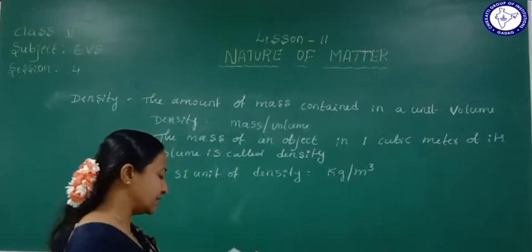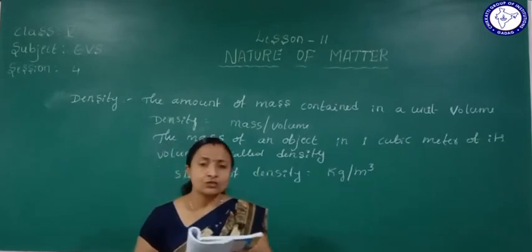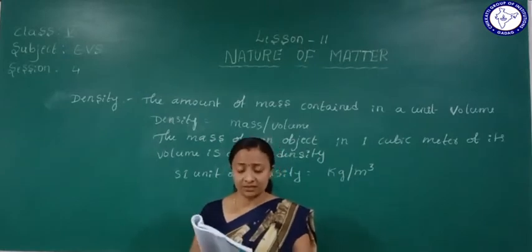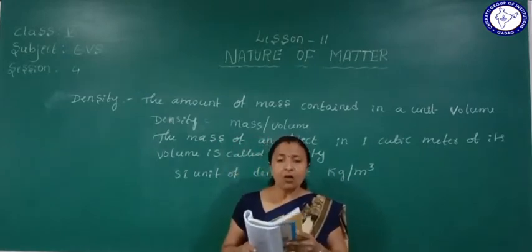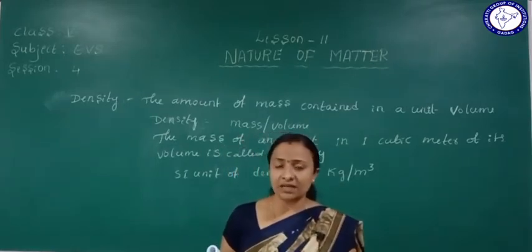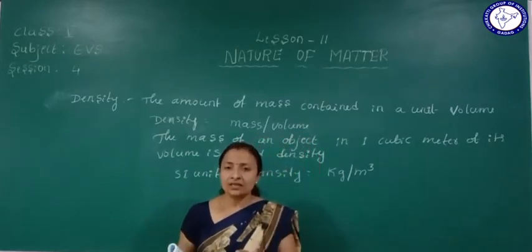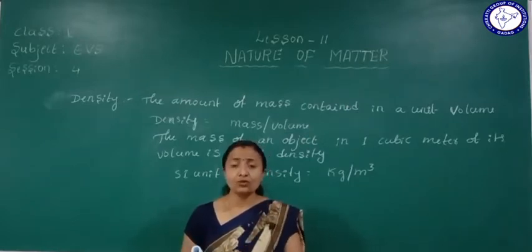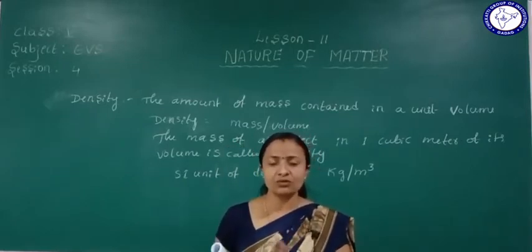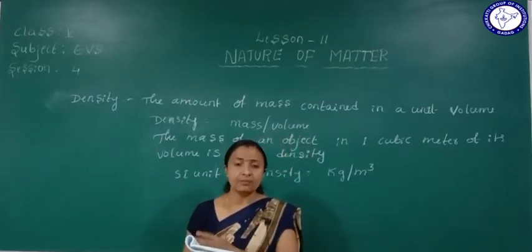Next, they have given an activity. You will make a separate list of which objects have less density and which have more density. For example, oil has less density and water has more density. Cotton has less density and iron has more density. Bird feathers have less density, while bird bones have more density. These are all examples. The remaining examples you can write down.